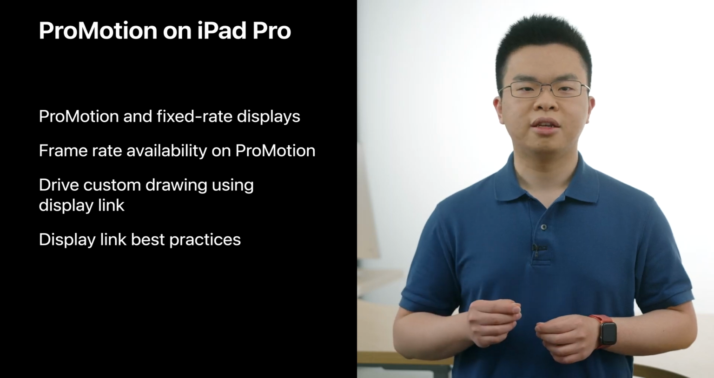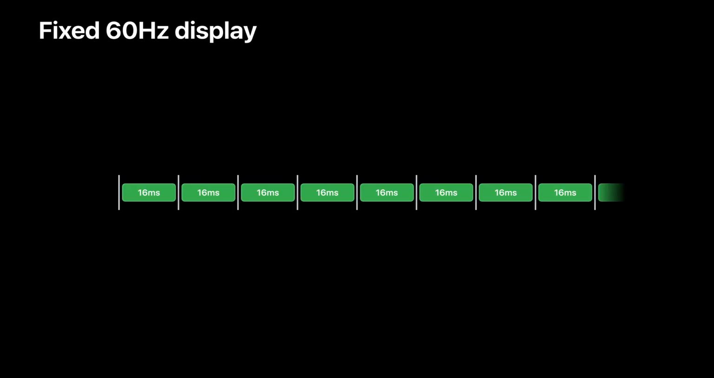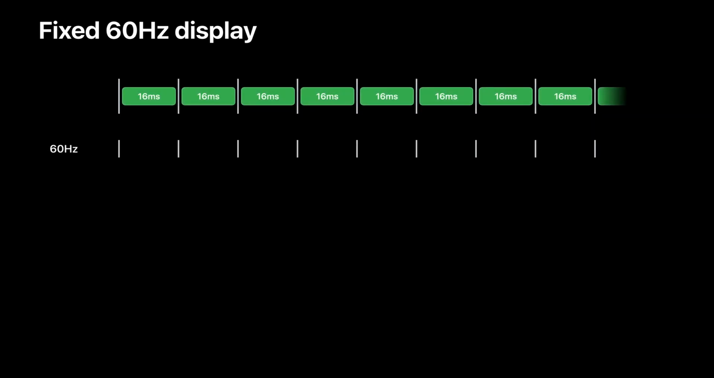Let's dive right in. As Kyle has briefly presented earlier, a fixed 60 Hz display refreshes every 16 milliseconds, a fixed cadence. It supports smooth presentation of content with frame rates that are factors of 60. For example, 60 Hz, 30 Hz, 20 Hz, and so on. However, when the content is slower than the display refresh rate, say 30 Hz, the display itself still has to be refreshed at the same cadence. Hence, every other frame is a repeat of the previous, and this consumes some power.